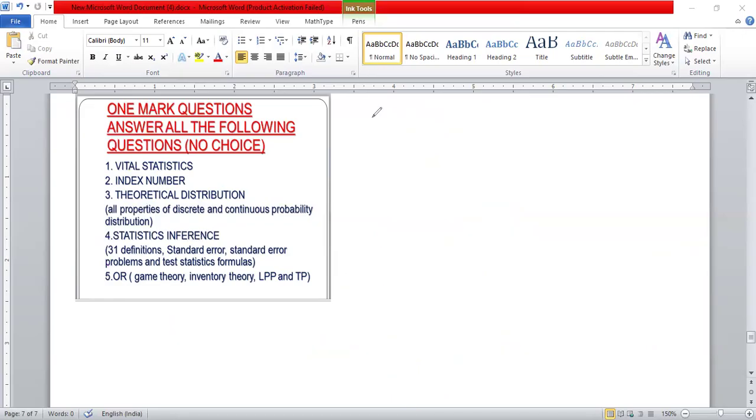After that, OR, operations research. Here, game theory is important, inventory theory is important, LPP is important, and the transportation problem is important. Coming to LPP, linear programming problem, what are the important definitions here? First one, what is unique solution? What is multiple solution? What is no solution? What is unbounded solution?